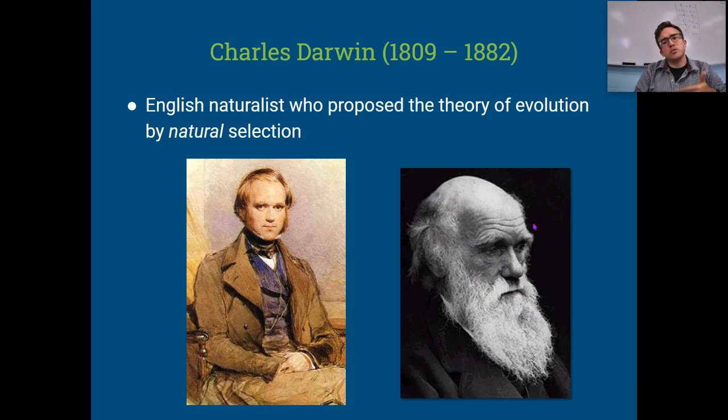There's a gradual change in the earth just over time, very gradual, not sharp changes. Darwin was really interested in the work of these geologists, this theory that change on the earth happens slowly over time.